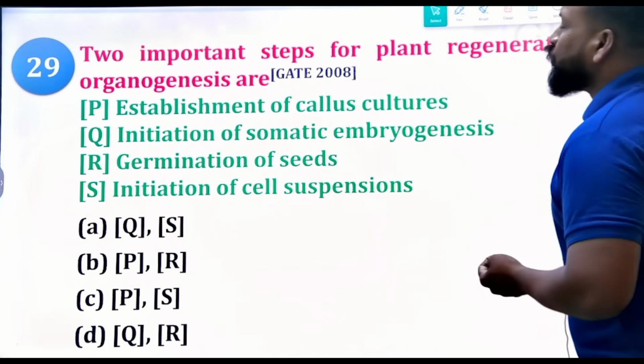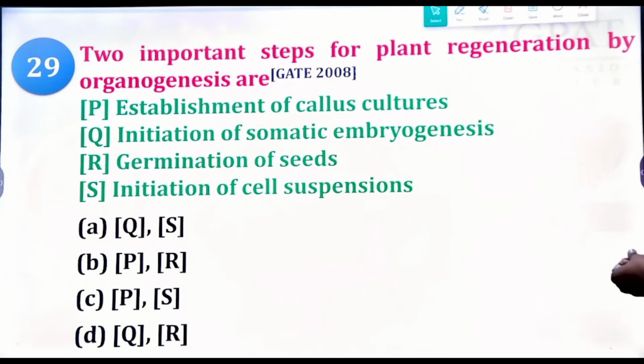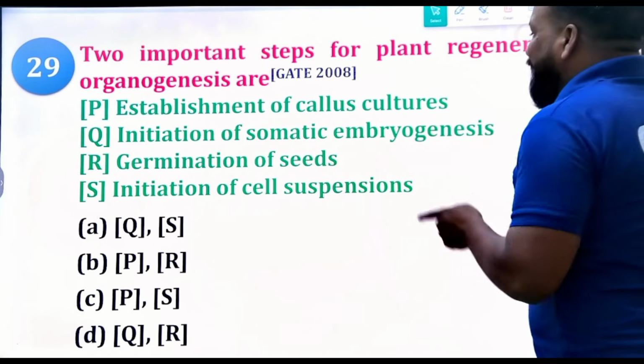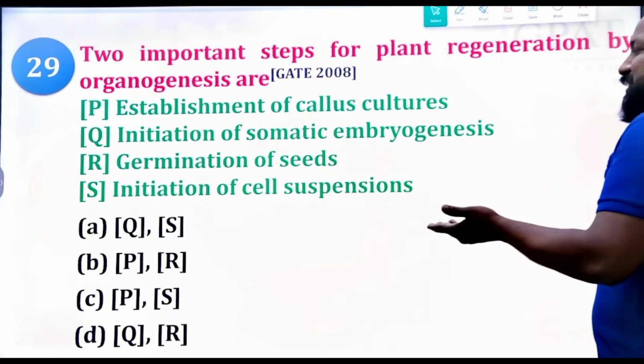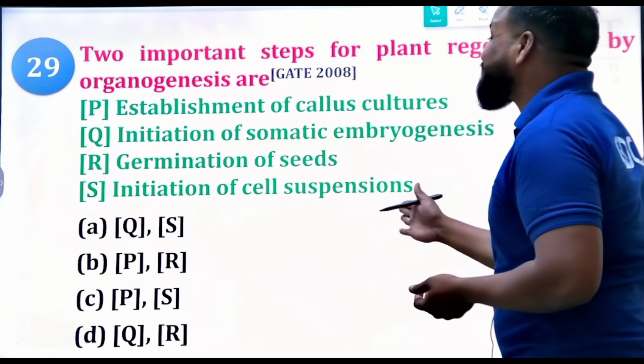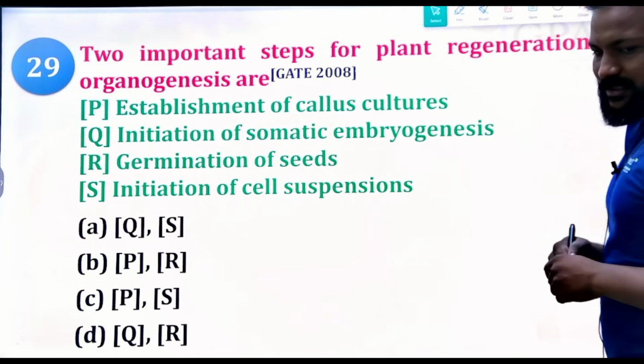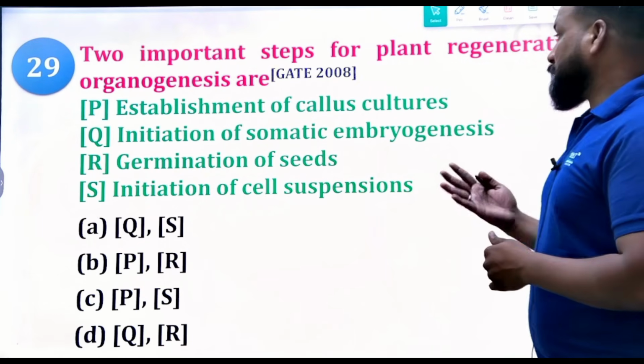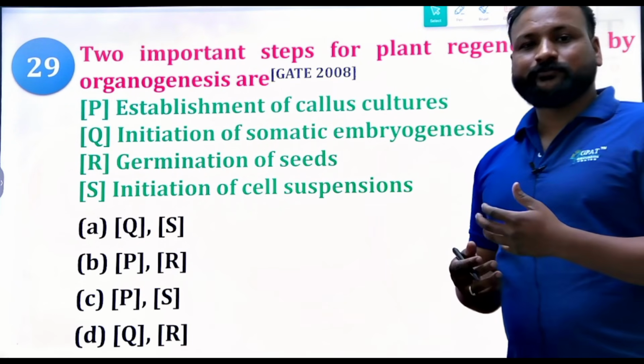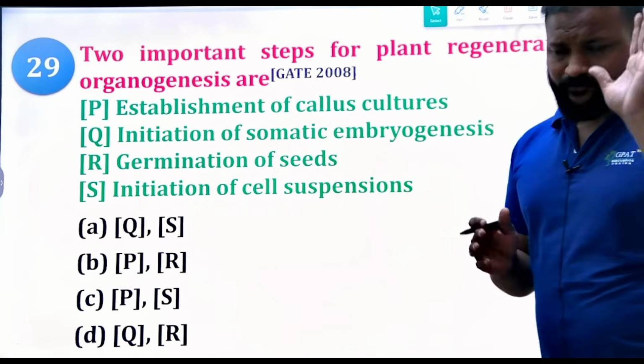Next question, from 2008: two important steps for plant regeneration by organogenesis are: establishment of callus culture, initiation of somatic embryogenesis, germination of seeds, and initiation of cell suspension. If you read the question again, the answer will be in your hand.